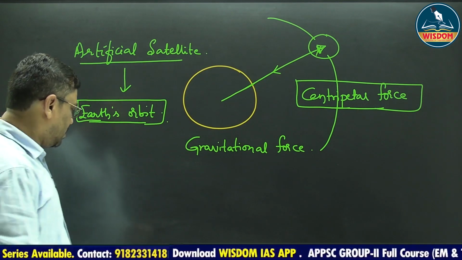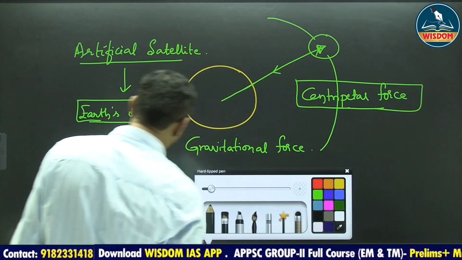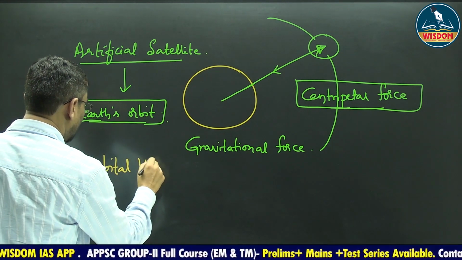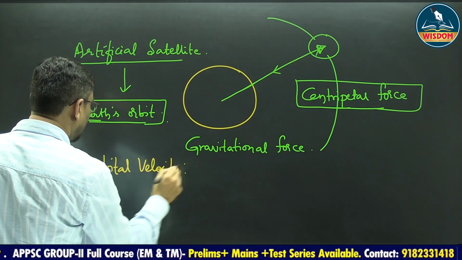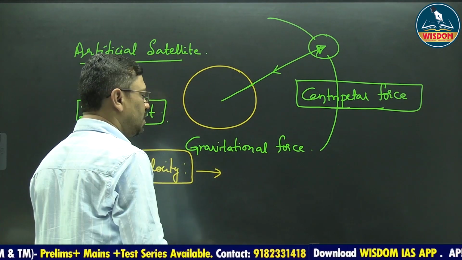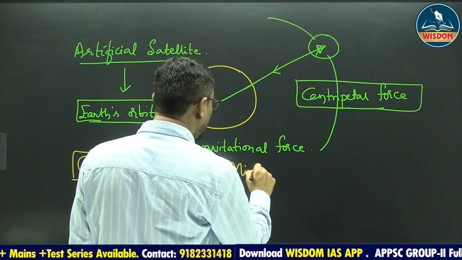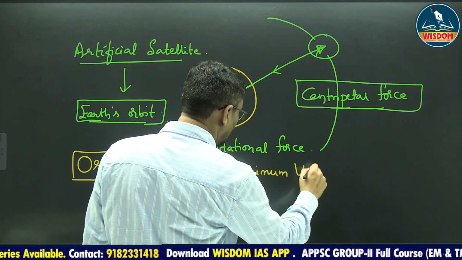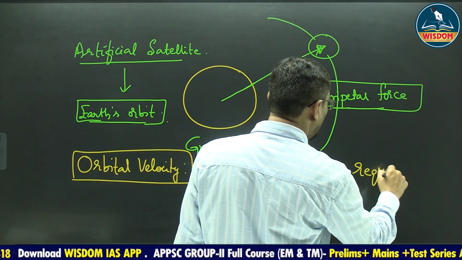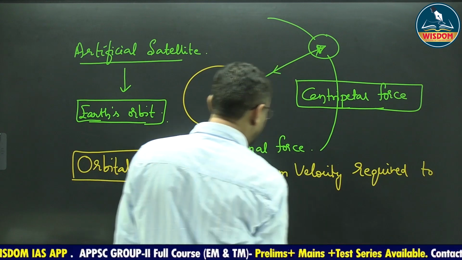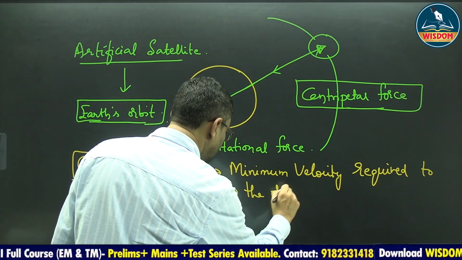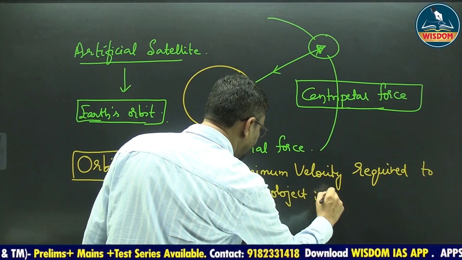Here is another terminology you have to remember, that is orbital velocity. What is orbital velocity? Orbital velocity is the minimum velocity required to keep the object in its orbit.